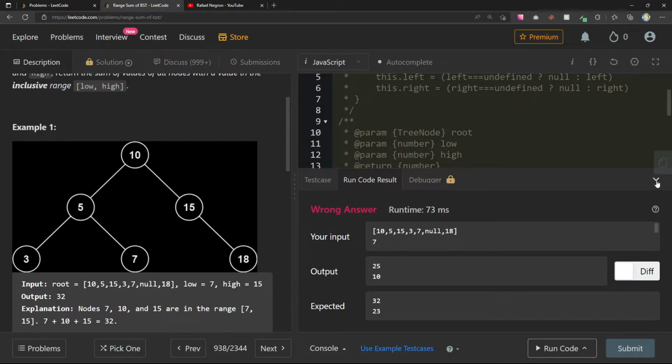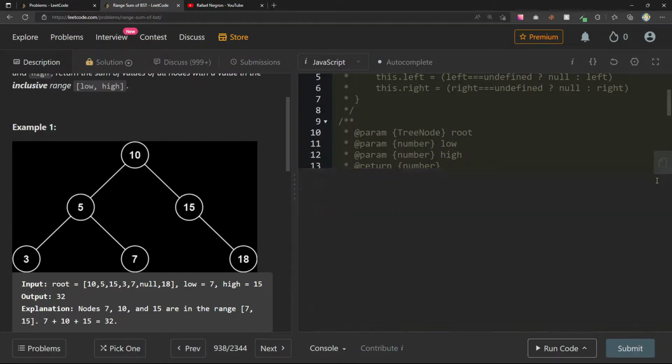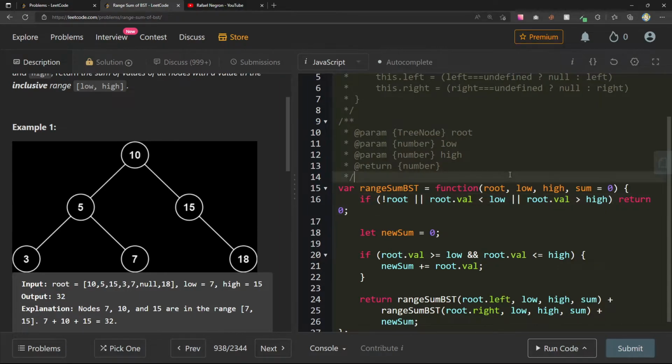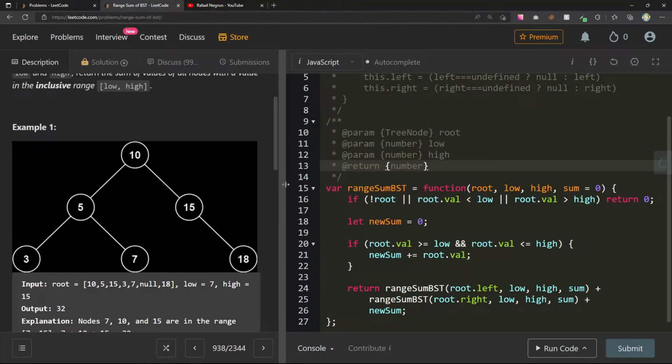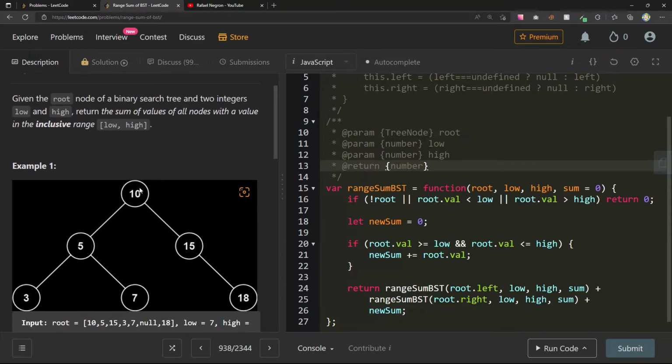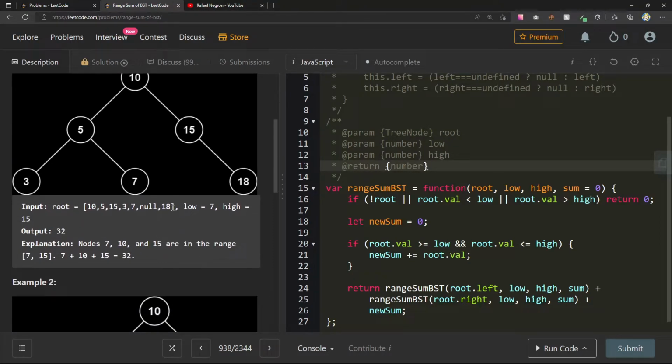25 and 10. If root.val is less than low, I don't even want to consider this, right? Return 0. So let's see, we're at root.val here, that's 10. Or root.val is greater than high.